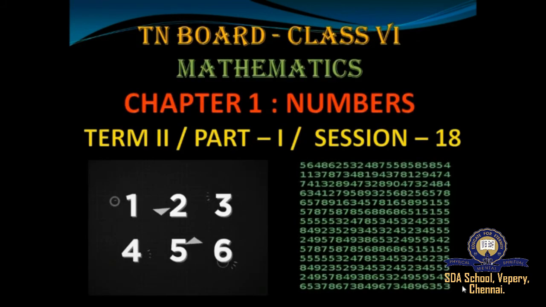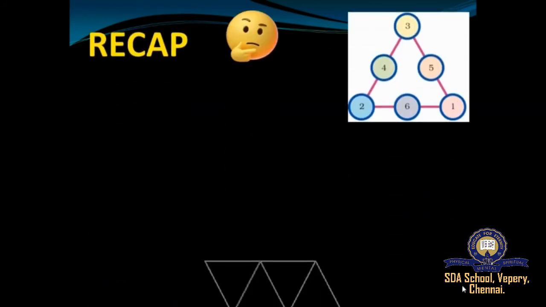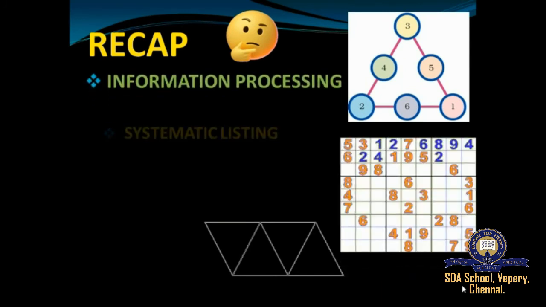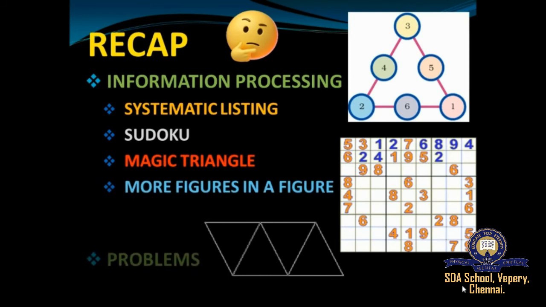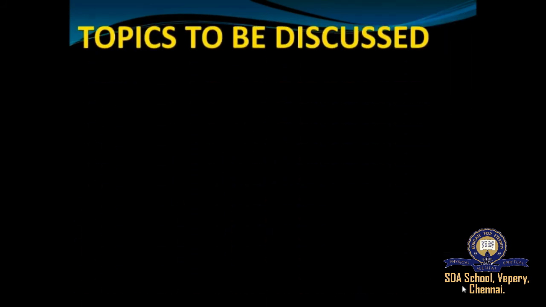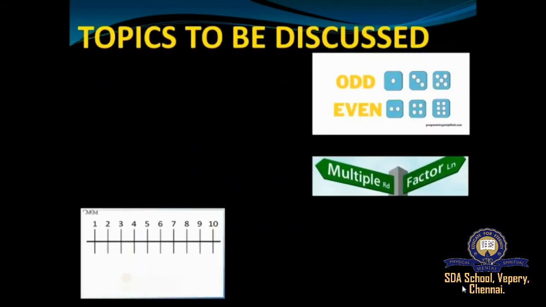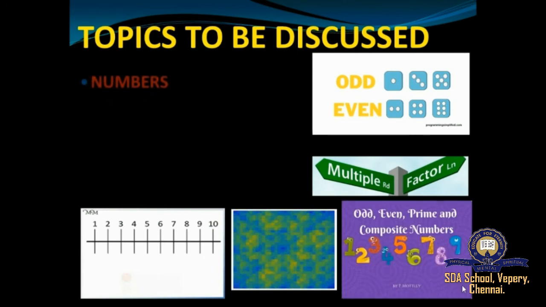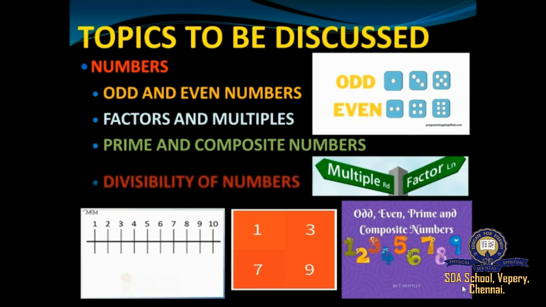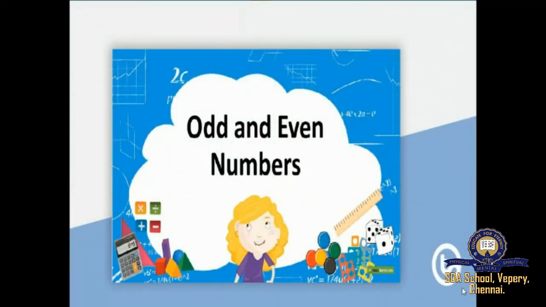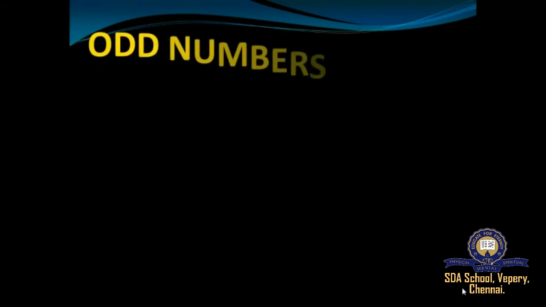Okay, students? So first we looked into odd and even numbers, right? So first we saw what are odd numbers.